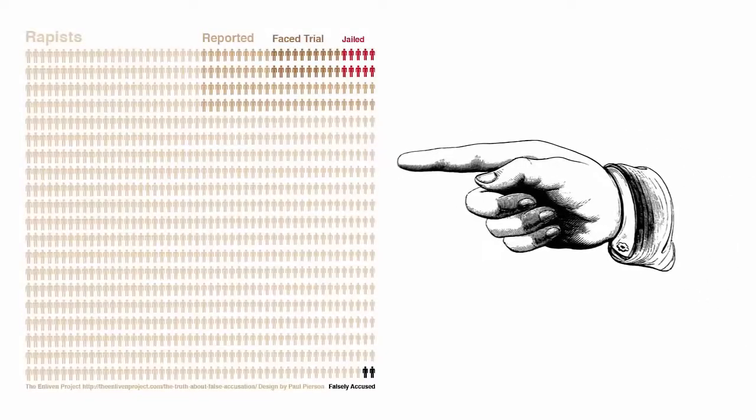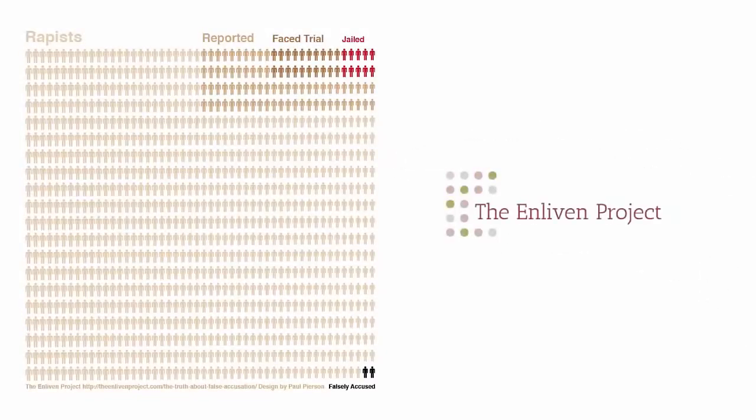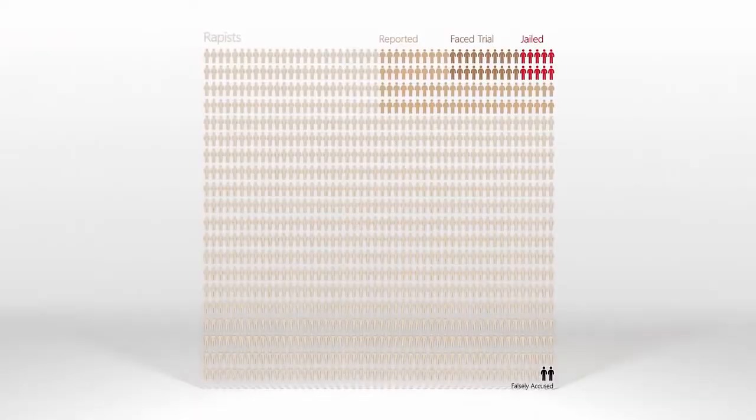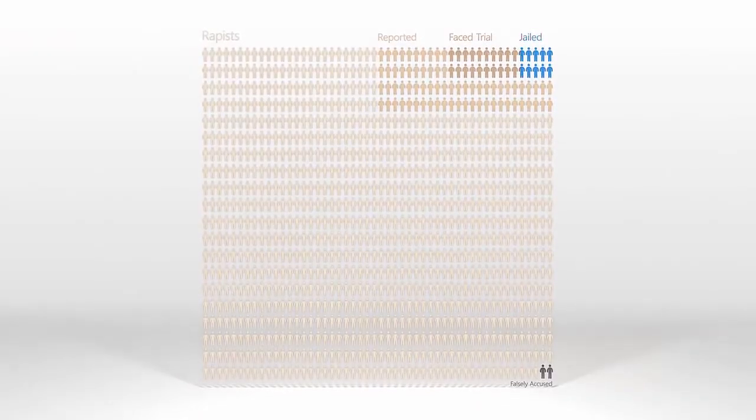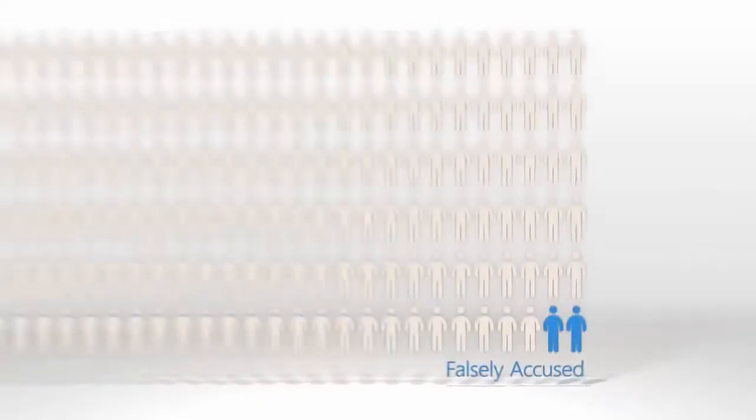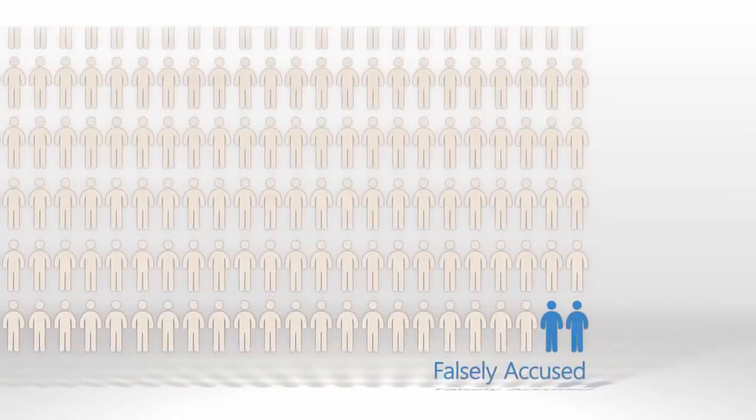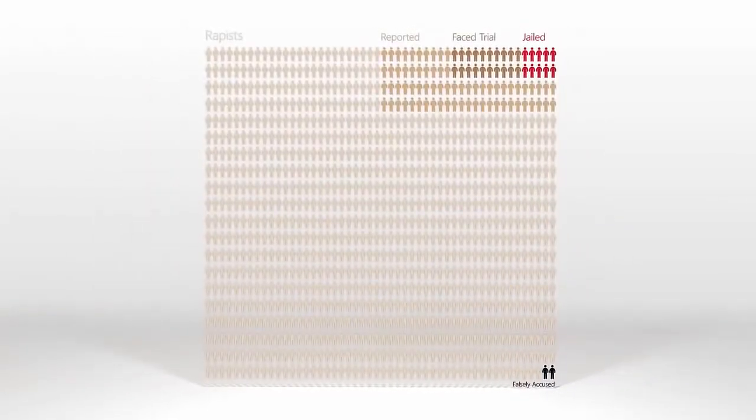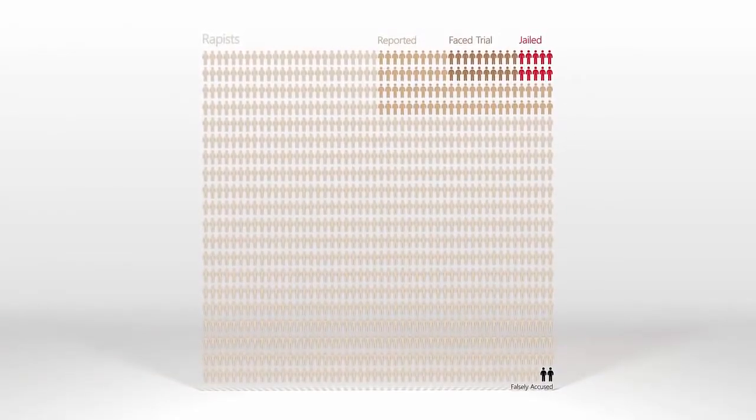So let's do that. So here's the infographic, made by the Enliven project, and it shows all of these rapists, and you immediately notice how few of them were punished and how few of them went to trial, and with the massive figures it doesn't appear like the two who get falsely accused are actually that big of an issue. But when we start editing this to be more fair, you'll see it become very different.